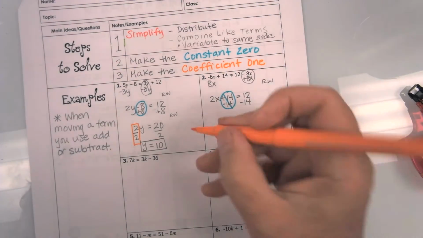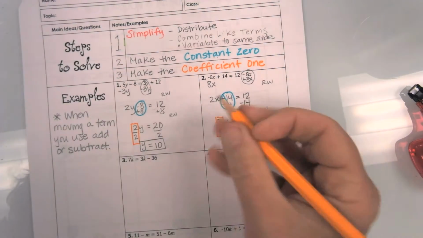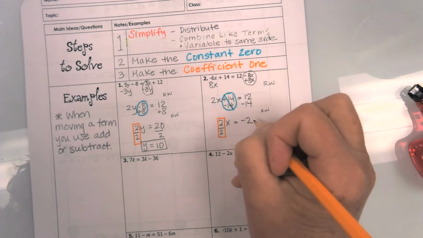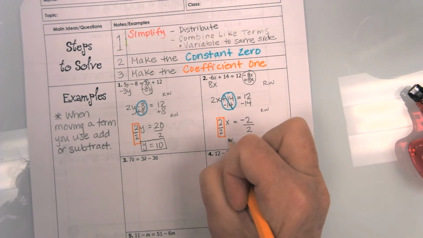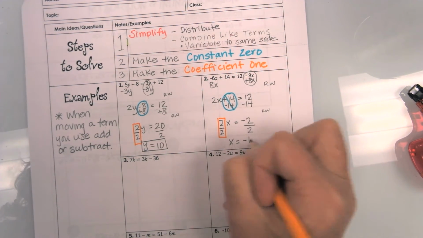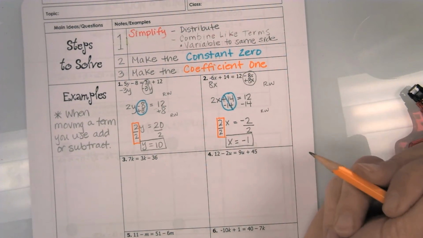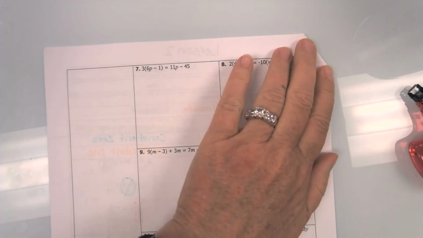Okay, time to make the coefficient a 1. And notice in this one, I have 2 times x, so I'm going to divide by 2 to make it a 1. And whatever I do to one side, I do to the other. So now I get x equals, this is a negative 1. And we are done. Okay, now I am going to flip to the other side because the other side is a little messier. I will do number 7 with you before letting you start working on your own.